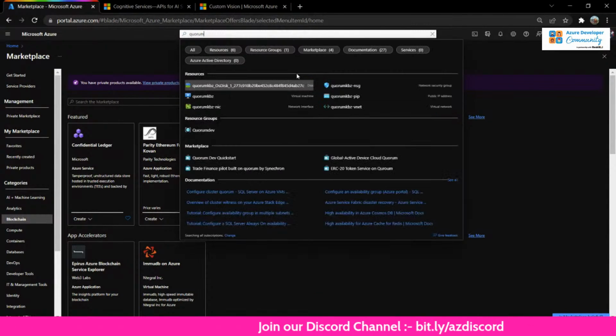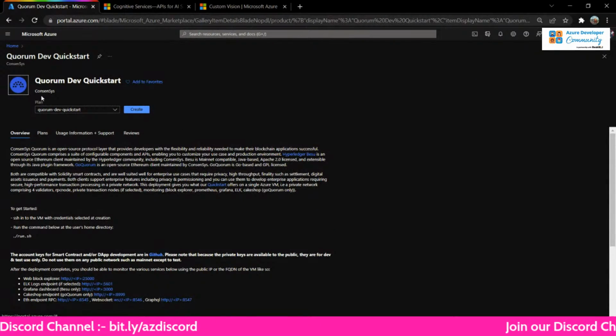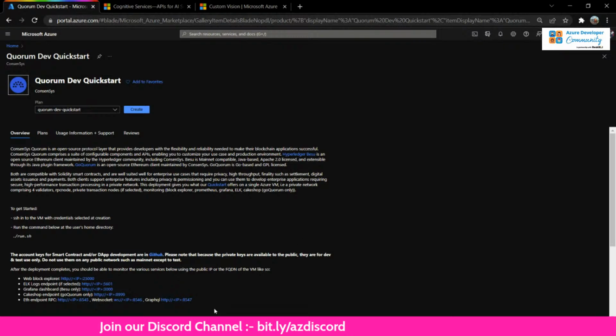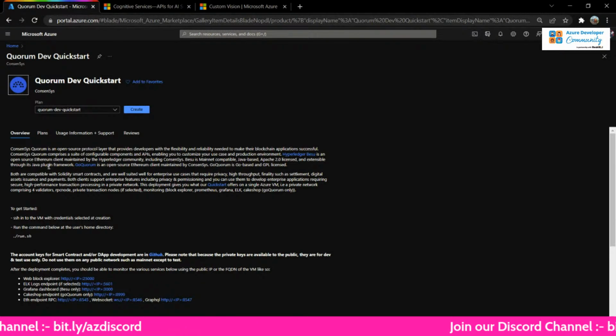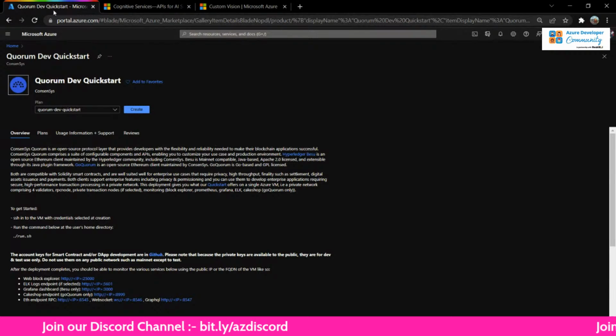Quorum. I had used Quorum for my project. So yeah, see, this is again a third party thing. It's hosted by a company called Consensus, and it's a dev start kit that I want. This will actually give me a blockchain at the back end, so I can build my apps on that blockchain. So this is not exactly given out by Microsoft, but it's offered as a service for you on Microsoft Azure, right?